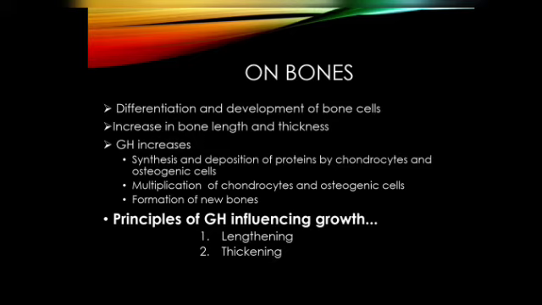Why? Because if growth has to take place, there should be a lengthening or thickening of the bone. Here, the differentiation and development of the bone cells occurs, with an increase in bone length as well as thickness. Growth hormone increases the synthesis and deposition of proteins by the chondrocytes and the osteogenic cells. Chondrocytes are the cells related to the production of cartilage, and osteogenic cells are related to the production of bone. It causes multiplication of chondrocytes and osteogenic cells, and then formation of new bone. These are the things that growth hormone usually increases.